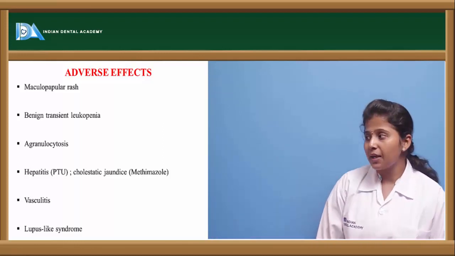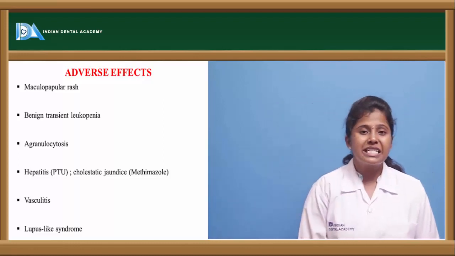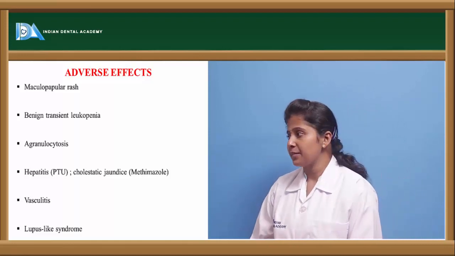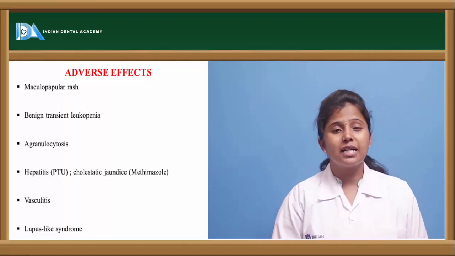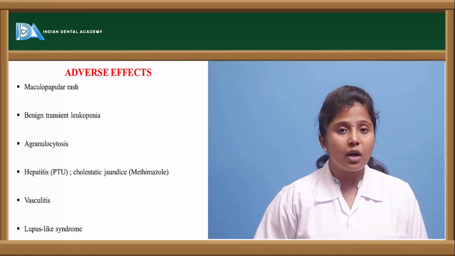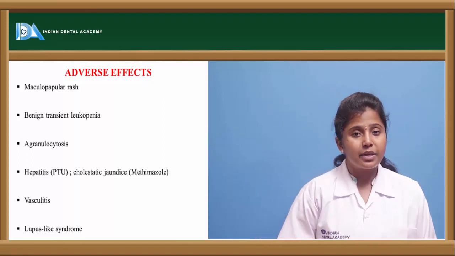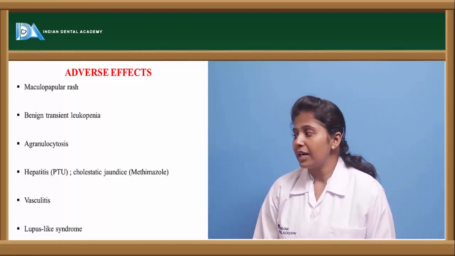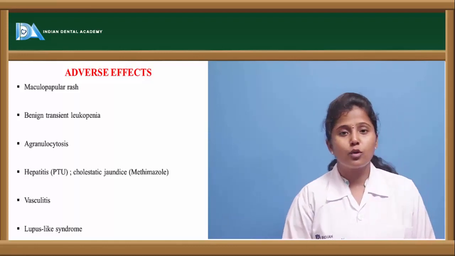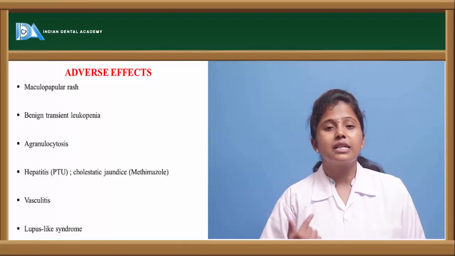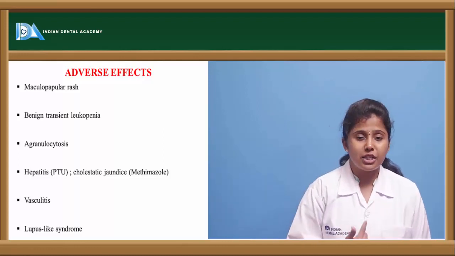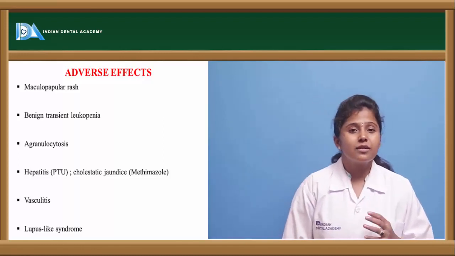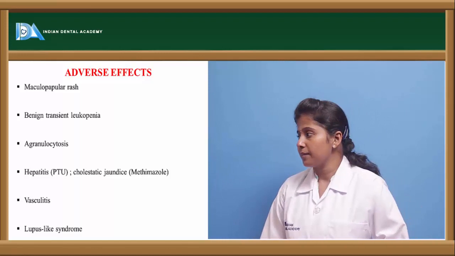The other adverse effect is benign transient leukopenia, which is caused by low white blood cells. Agranulocytosis is a condition where the granulocyte count is decreased or there are no granulocytes present in the body. Also hepatitis and cholestatic jaundice, vasculitis and lupus-like syndrome. Lupus-like syndrome is a condition where we can see butterfly rashes on the cheeks, and it leads to fatigue of the person.